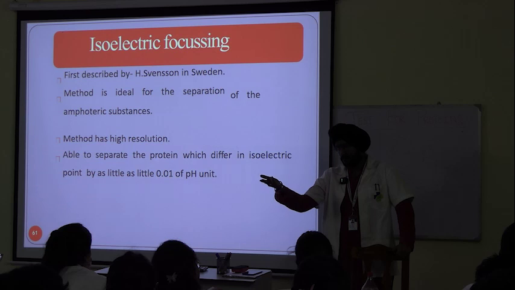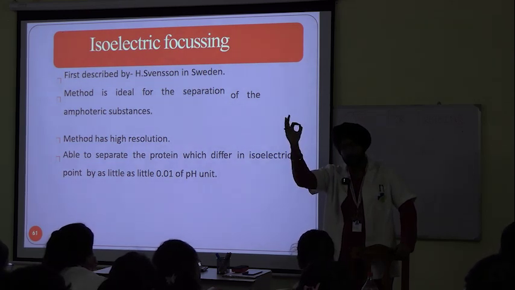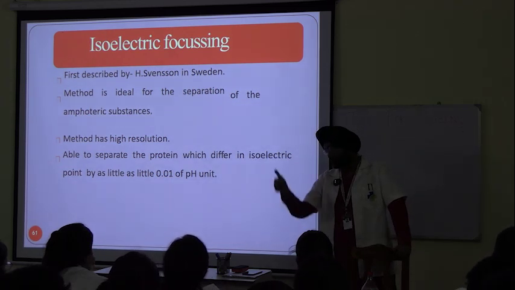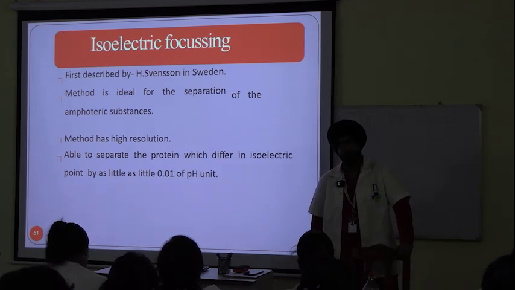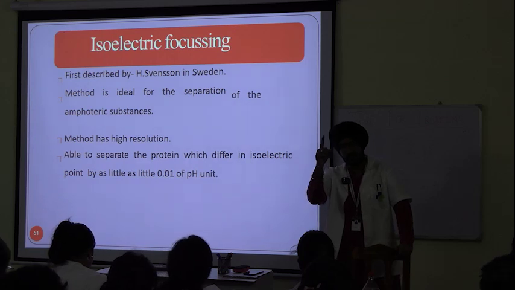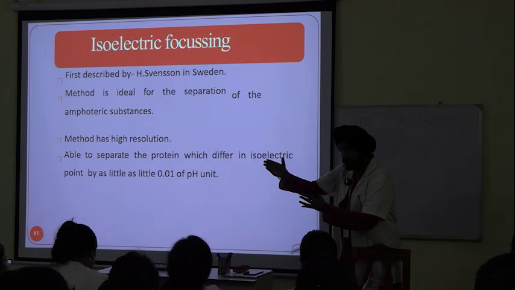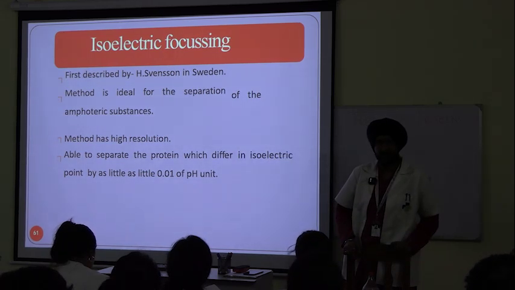Let us suppose at pH 8, gamma globulins will have a net charge of 0. When you have 0 net charge, you will experience no net force under an electric field, while pre-albumin will still have a charge on it. So it will move in the electric field, and hence separation will take place.